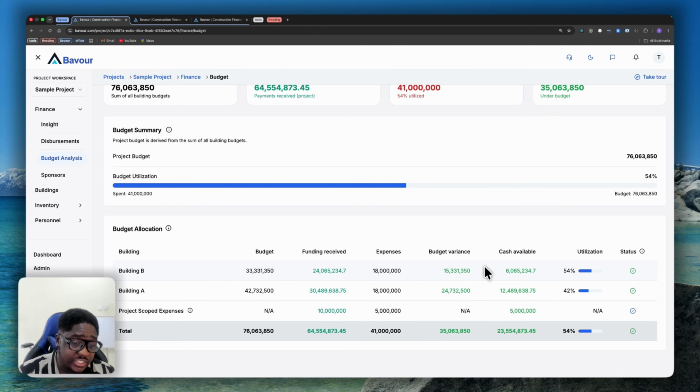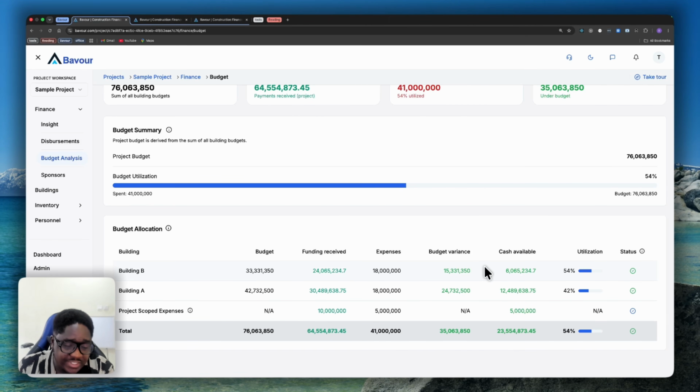So this helps you know whether you're still on budget or if you're over budget for any of your buildings, right? So that you can make adjustments, because the goal, remember, is to control your construction cost, because it ties directly to your profit margin or the loss that you may incur at the end of this project. So you want to make sure you're able to control your cost as much as possible, which is why Bavour gives you full control, right?